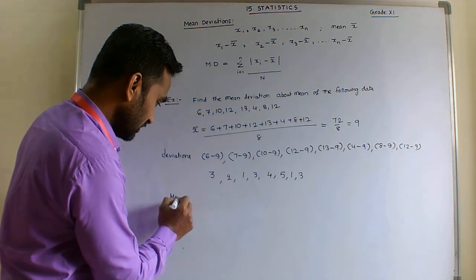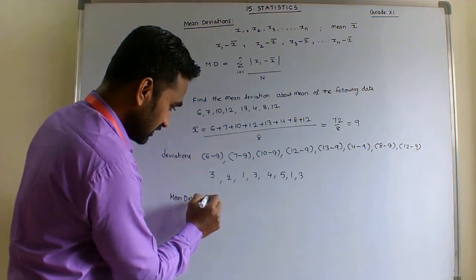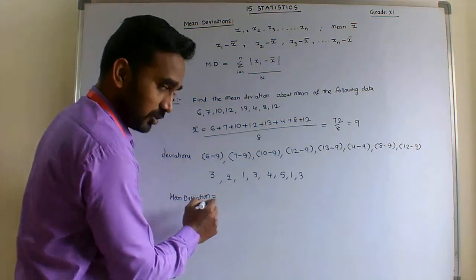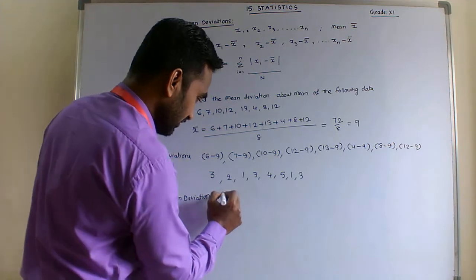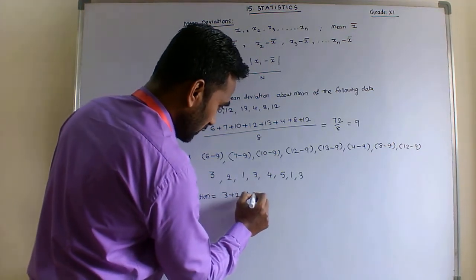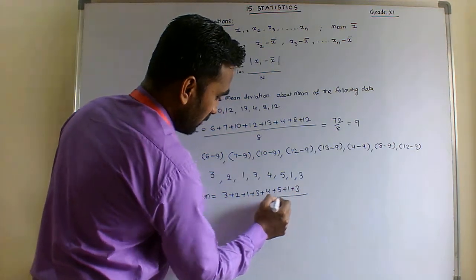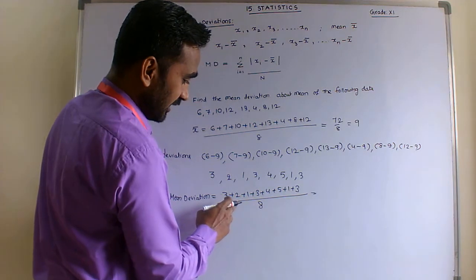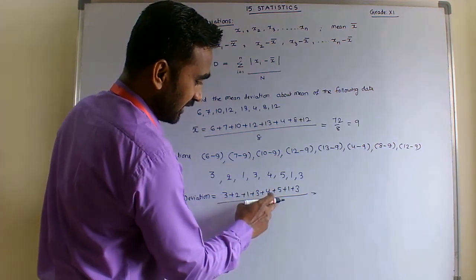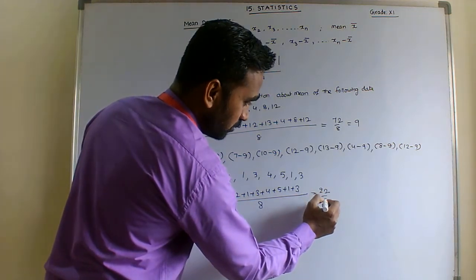Next, the mean deviation is equal to sigma of these absolute deviations divided by the number of variates, 8. So 3 plus 2 plus 1 plus 3 plus 4 plus 5 plus 1 plus 3 is 22, and 22 by 8.